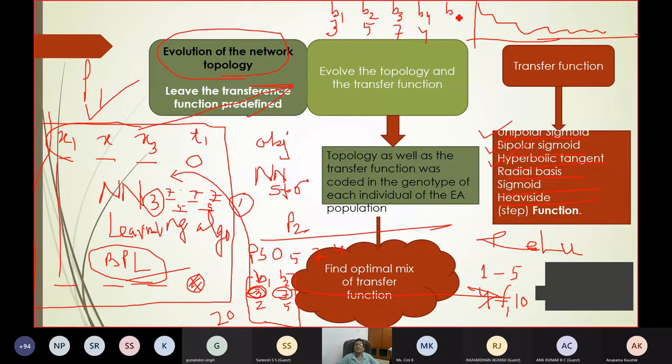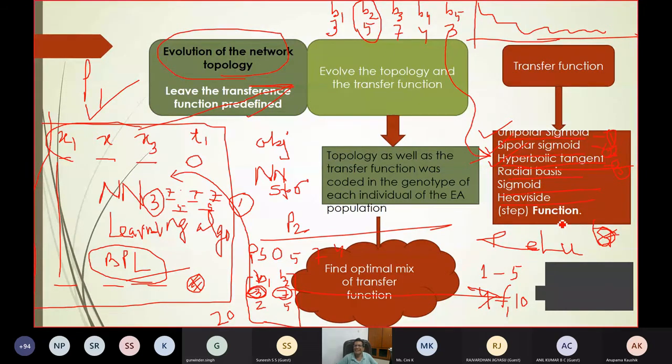Now bit 5 is the transfer function for all the neurons in this layer. Suppose in your bank these are the transfer functions. You give each a code 1, 2, 3, and so on; ReLU is 8. So you generate a random number between 1 and 8. If the random number is 3, then it is hyperbolic tangent. So this number is 3. 3 means the transfer function of all 5 neurons in the first hidden layer is hyperbolic tangent. Then generate another random number between 1 and 8.